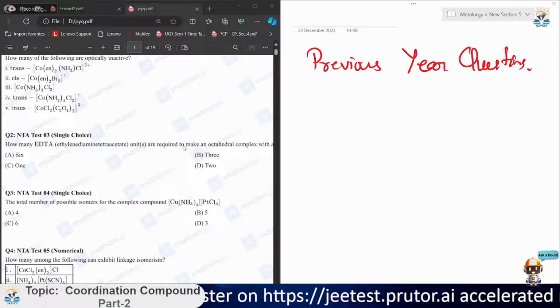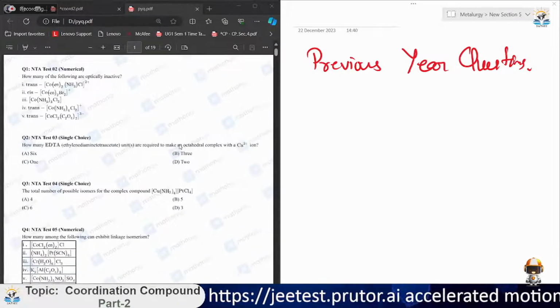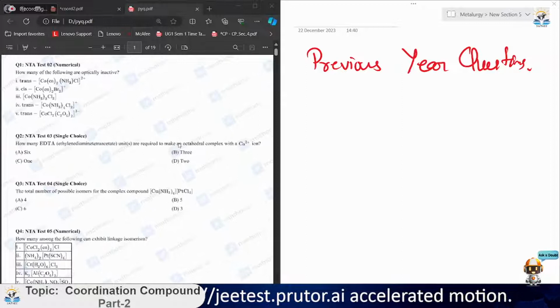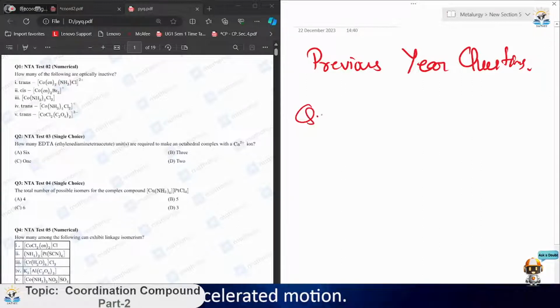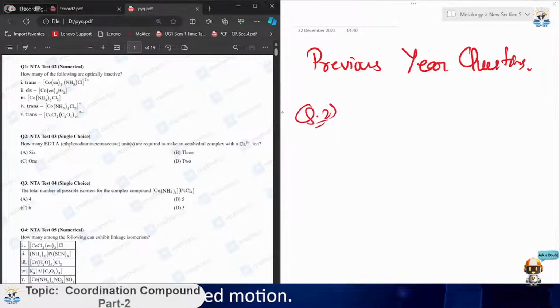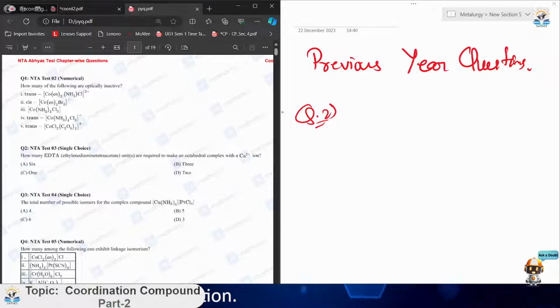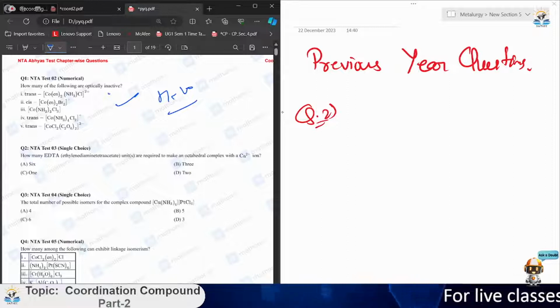Like question number two, and some questions related to the previous lecture also, but we will discuss those too. Question number one, I think you can solve, so that is homework. These questions were all asked in JEE Mains, or were given officially by the NTA website.